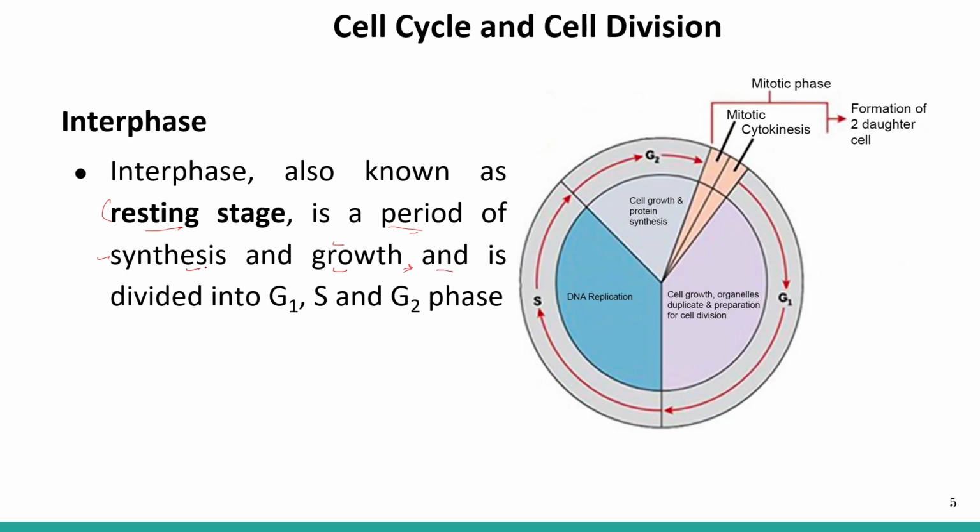Interphase, I've already told you, is further divided into G1 phase, S phase and G2 phase. Here again, the entire diagram is of interphase. First is the G1 phase, then we have the S phase, and then the G2 phase. Then after G2 we have the mitotic phase, which is further divided into karyokinesis and cytokinesis.